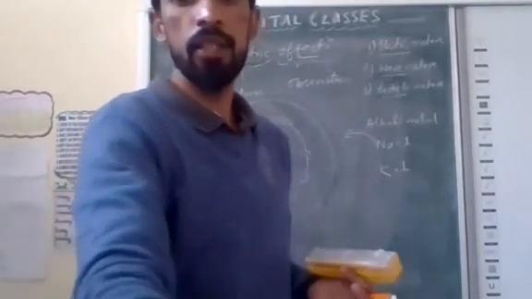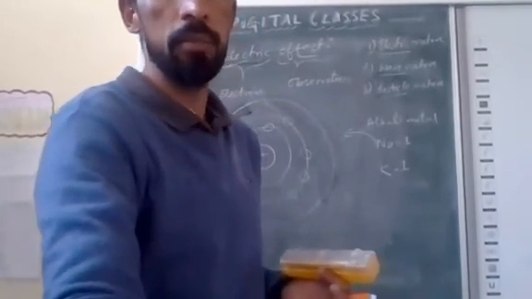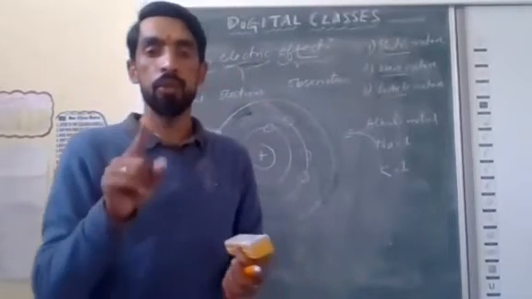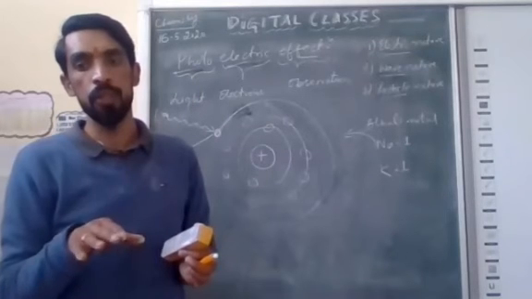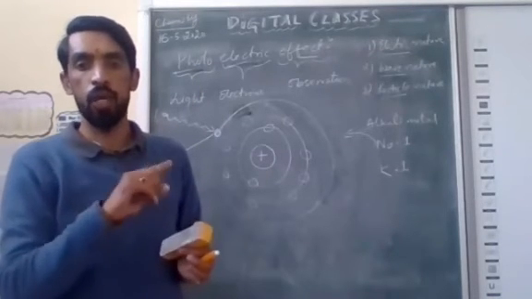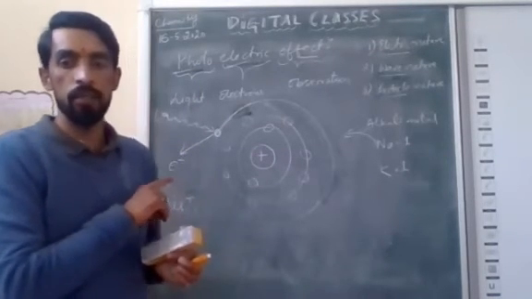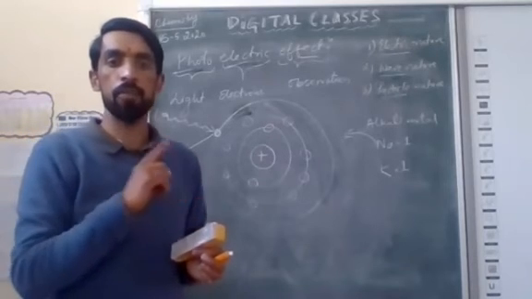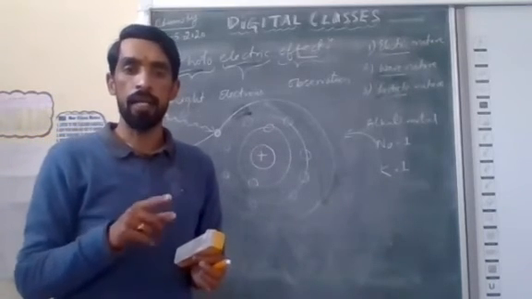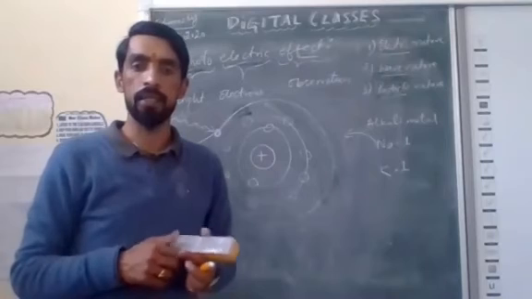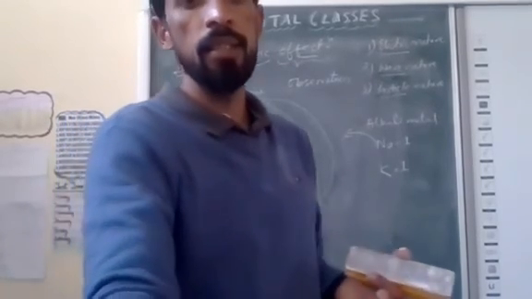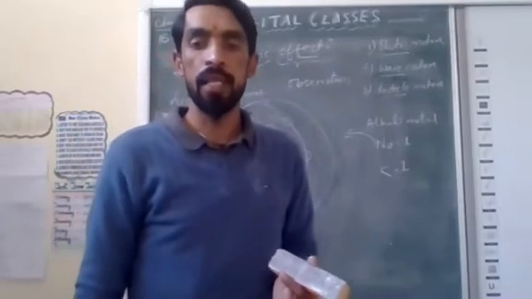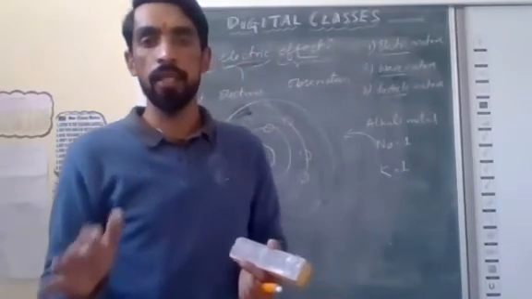As I can see, there are no more doubts, so it means this chapter is very clear to you. Today I shared a compiled summary of the chapter through PDF. I hope you have gone through it. Today again study and solve the exercise of this chapter. Tomorrow on Sunday and the day after, once again I will ask, and after that we will start our next topic, the third unit, classification of the periodic table. Till then, stay home, take care of yourself, and keep enjoying these digital classes.